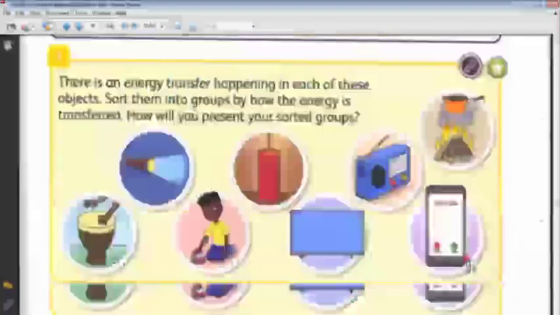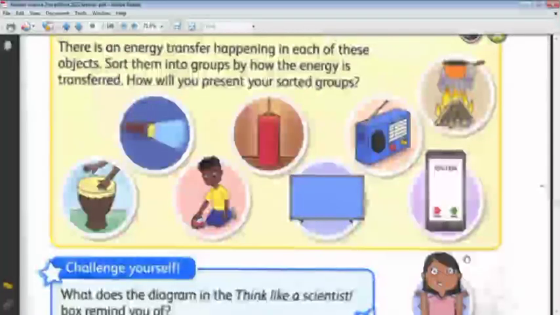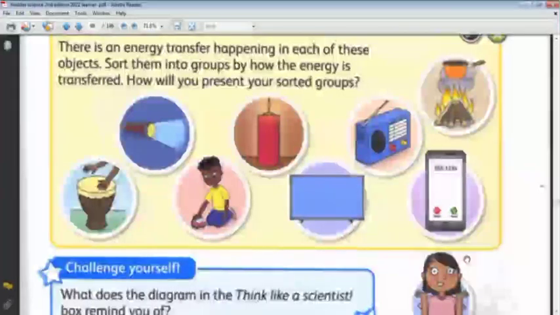Let's start with the flashlight. The energy started with the child's body. Which picture are you talking about? The flashlight.